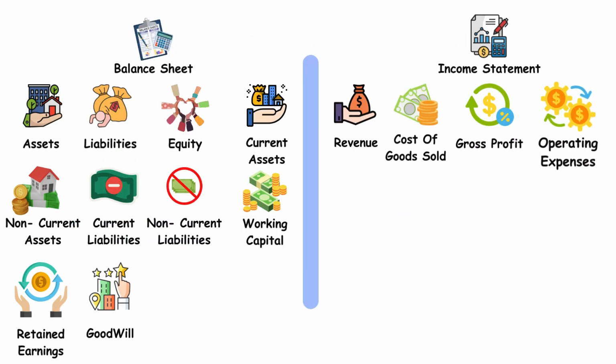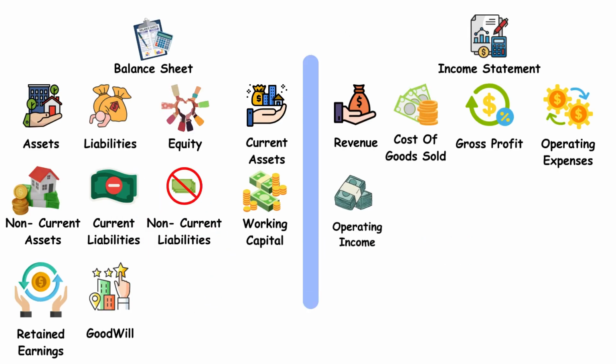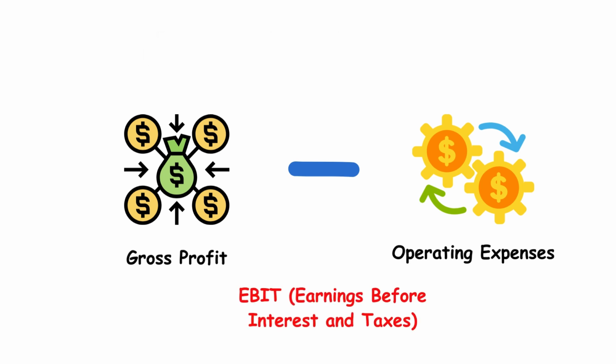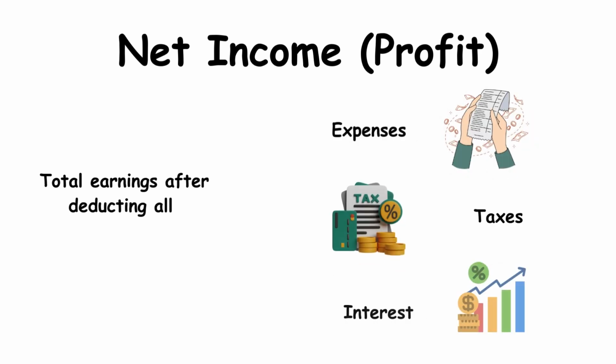Operating expenses, costs for running the business, excluding COGS. Operating income, gross profit minus operating expenses, also called EBIT. Net income, total earnings after deducting all expenses, taxes, and interest.